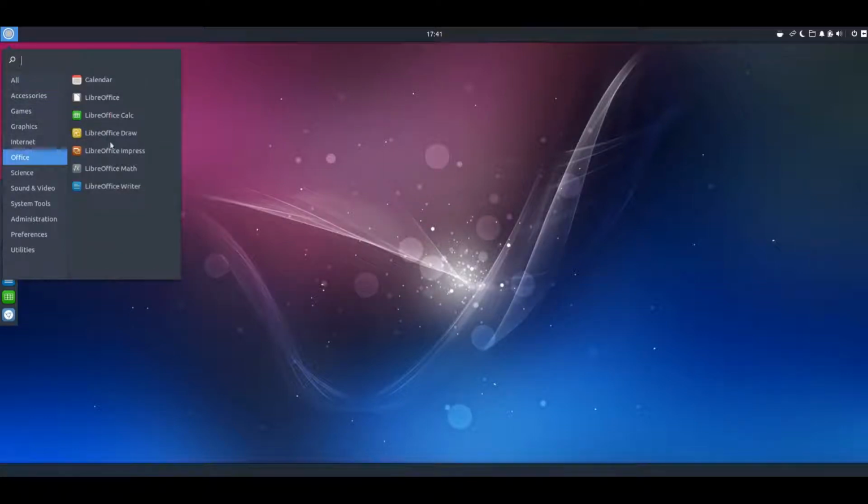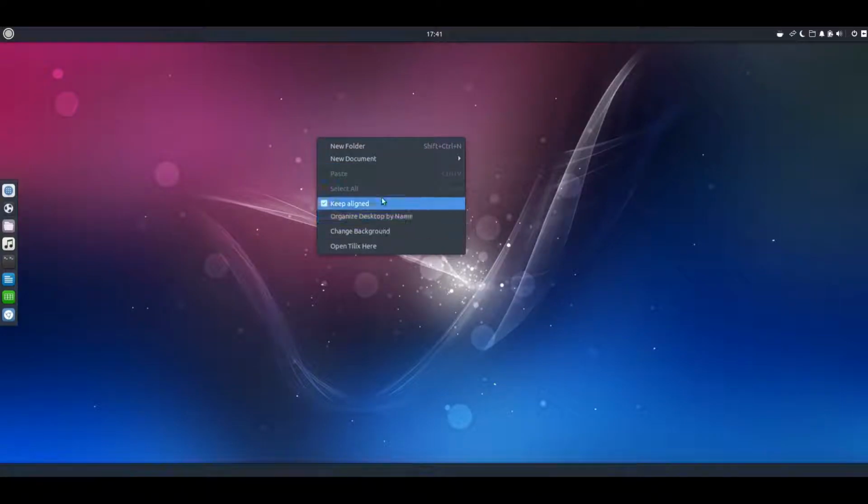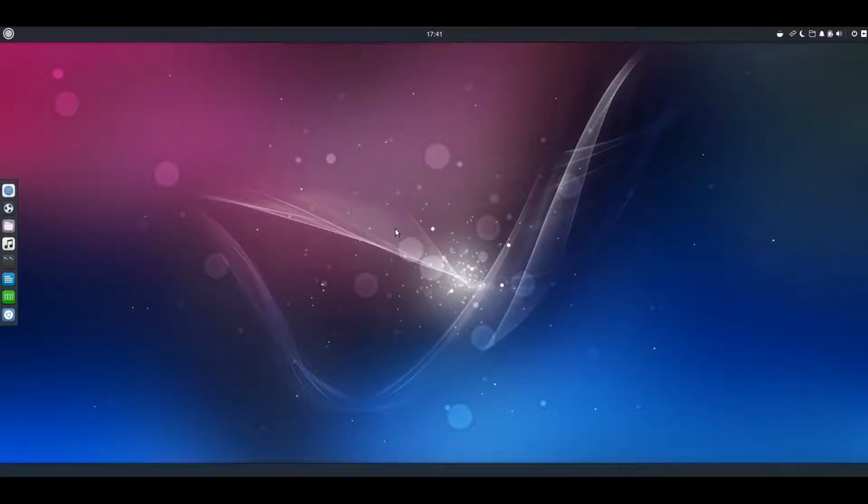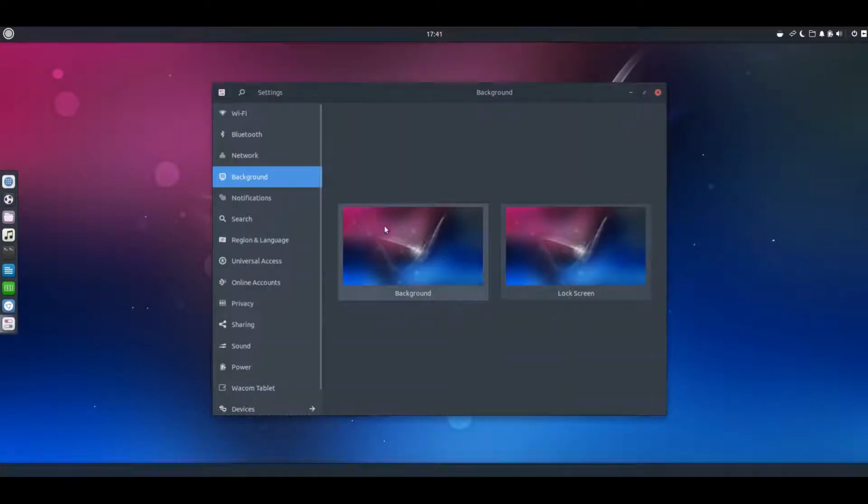We get LibreOffice pre-installed. We get webcam and various other sound and video applications. Alright, let's change the desktop background. Double click that.